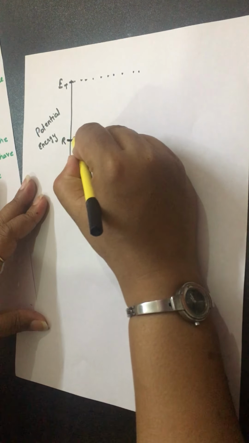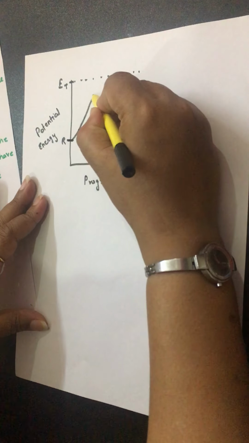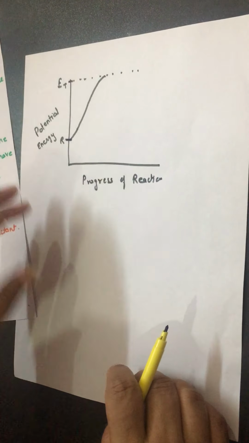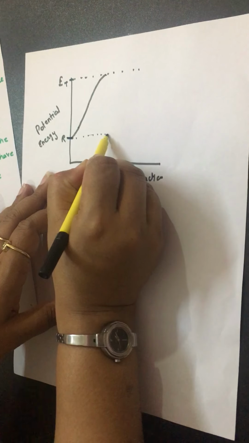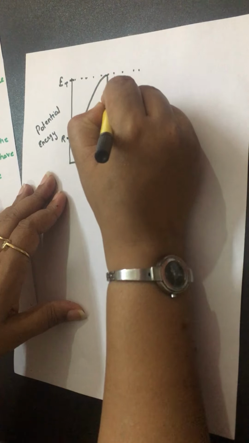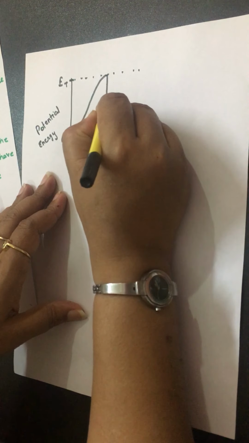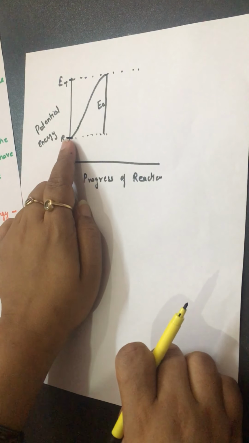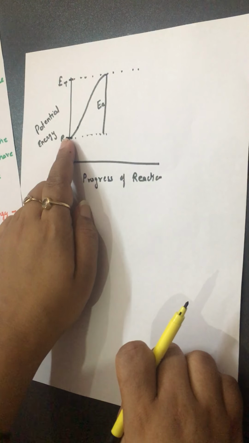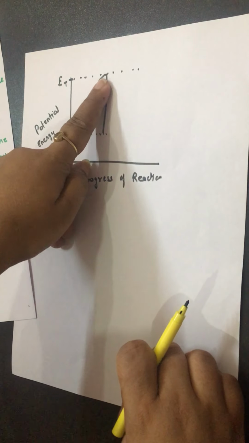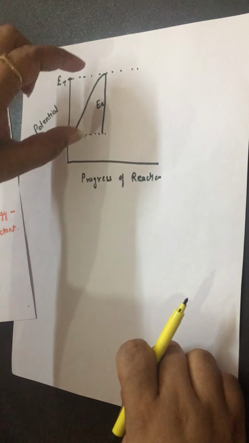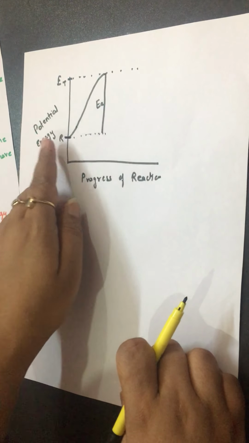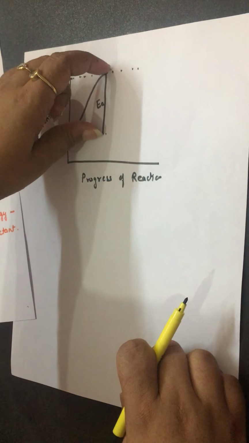Suppose the reactant is provided energy, and so much energy is provided that its energy becomes equal to the threshold value. This extra amount of energy that you provide is known as activation energy, Ea. The reactant already has its own energy. The reactant is provided extra energy so that it converts into the activated complex, and this extra amount of energy, which is required to convert reactant to product, is known as activation energy.